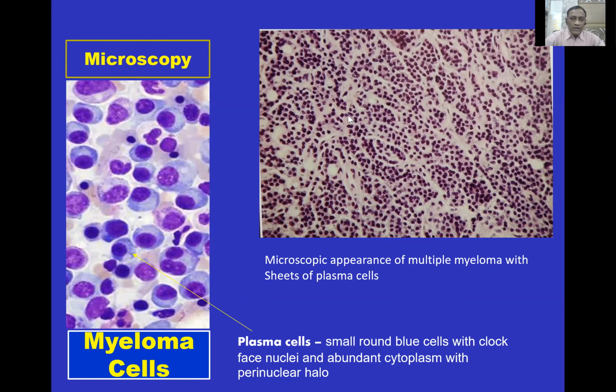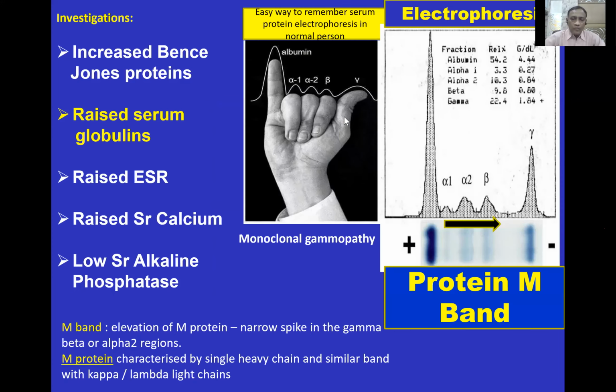This is the normal electrophoresis. This is of a normal person, where albumin is only raised, while alpha 1, alpha 2, beta and gamma globulins are not that raised. But in multiple myeloma, these alpha 1 and alpha 2 globulins and beta globulins and gamma globulins are raised, and that's why it gives rise to the protein M band in the protein electrophoresis pattern. This is the diagnostic.